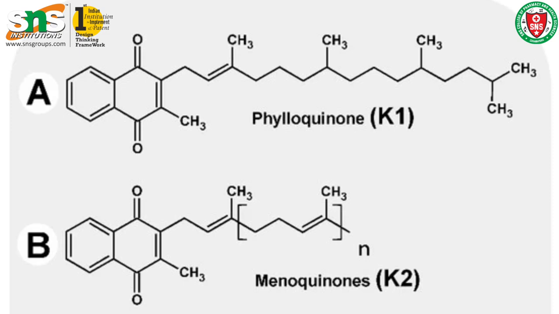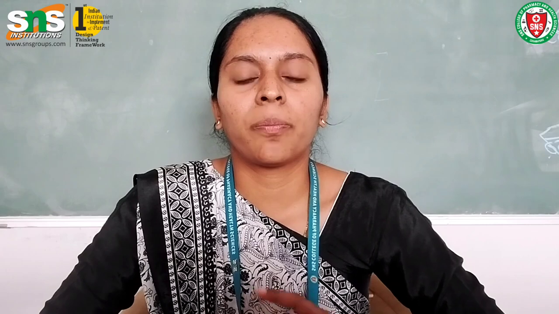Here K1 is phylloquinone, K2 is menaquinone, and K3 is menadione. These three are the necessary chemical forms of vitamin K, and they have to be present in our food intake. And the biochemical functions are very much similar to the deficiencies.